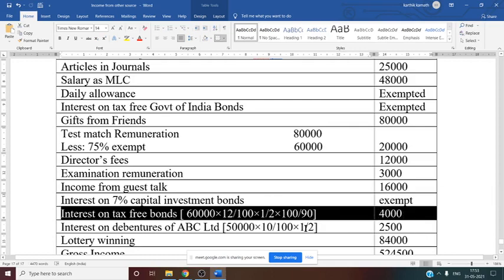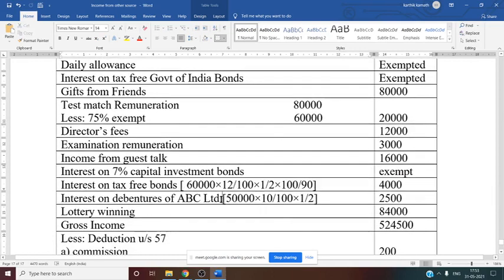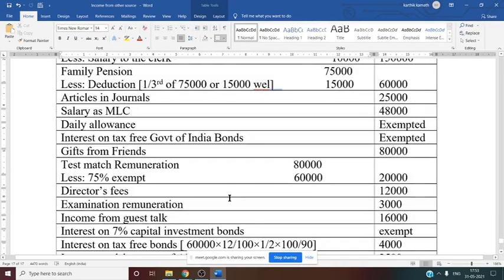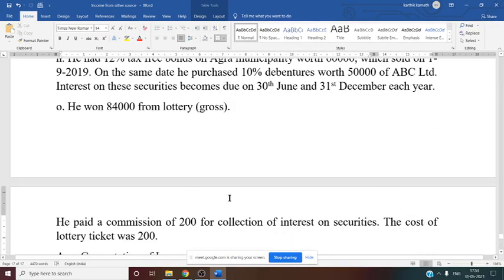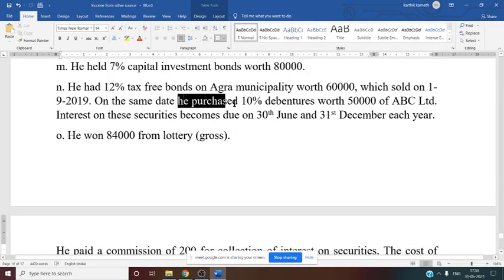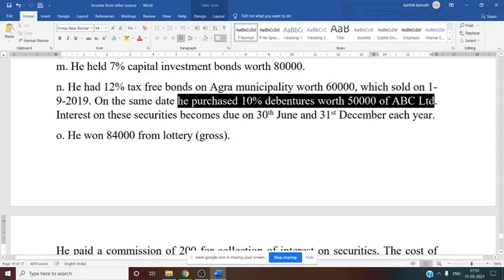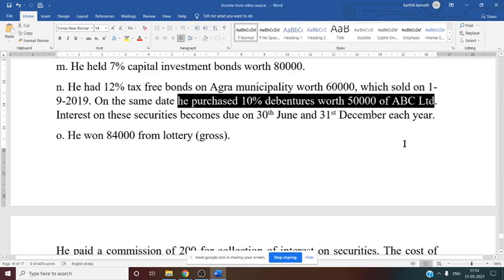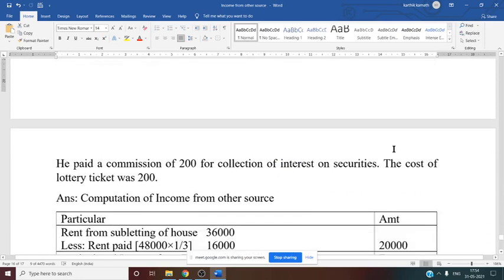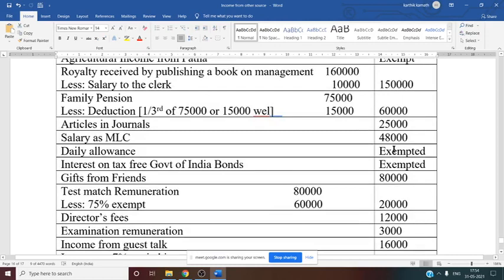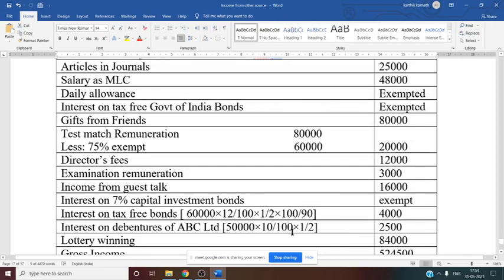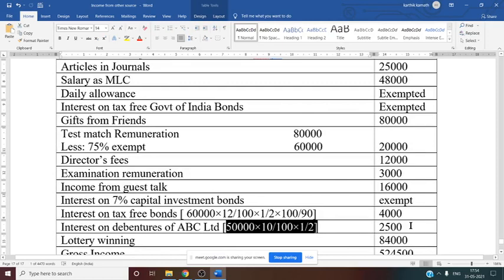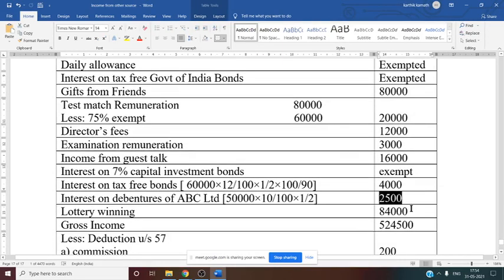Then interest on debenture of ABC Limited. On the same date they have purchased ABC Limited. He purchased 10% debenture worth 50,000 in ABC Limited. Again, they have not mentioned whether it is listed or not. Just they have given limited. So grossing up is not required. 50,000 into 10% into 1/2, that is 2,500. Lottery winning, we know it is taxable. Gross amount is given, same amount taxable.